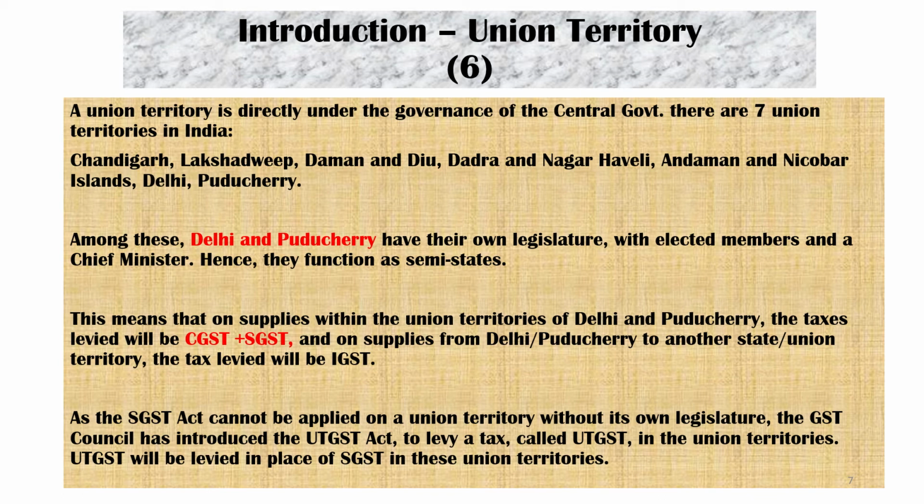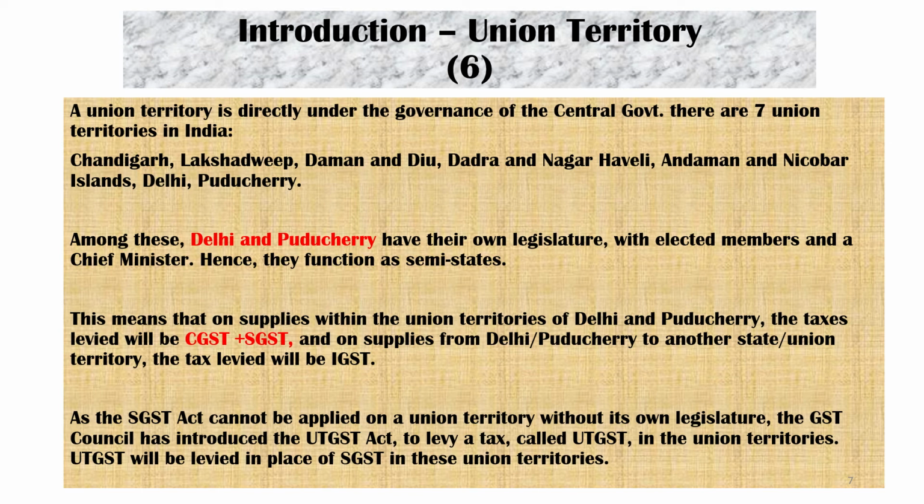Among these, Delhi and Puducherry have their own legislature with elected members and chief minister. For example, Delhi Chief Minister Arvind Kejriwal. Hence, they function as a semi-state. For the GST purpose, Delhi and Puducherry are considered as other states. Don't consider them as a union territory, even though they come under union territory.